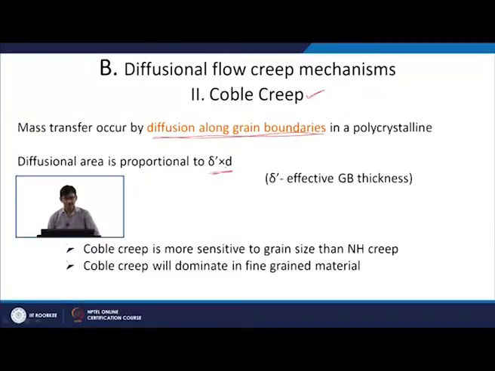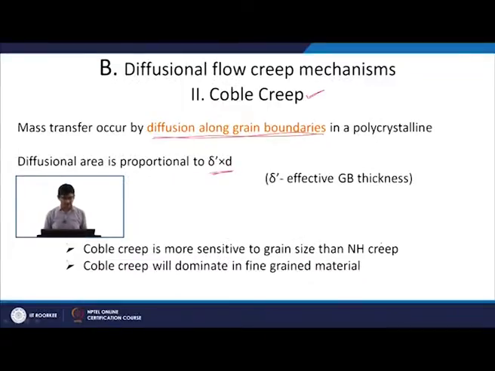Our diffusional area will be equal to the width of the grain boundary and the size of the grain. So, Coble creep is more sensitive to grain size than NH creep. You can understand that because the mass flow is through the grain boundary.